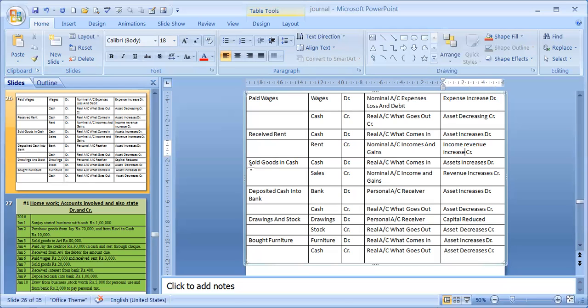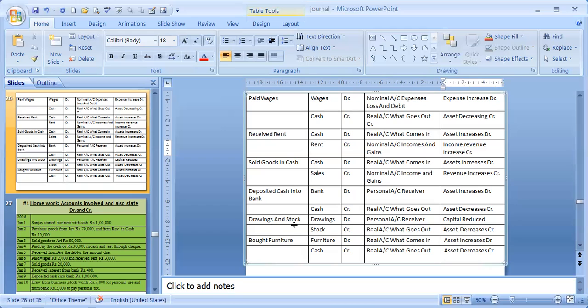One more item we left out: sold goods in cash. Cash and sales, these two accounts are involved. Cash is increasing in the business, asset increasing, that's why debit. Or real account, what comes in, cash is coming in, so debit. Sales is a nominal account. Any income and gains will be credited. Over here, sales is considered a revenue, and revenue whenever it increases, credit, because it has a credit balance.